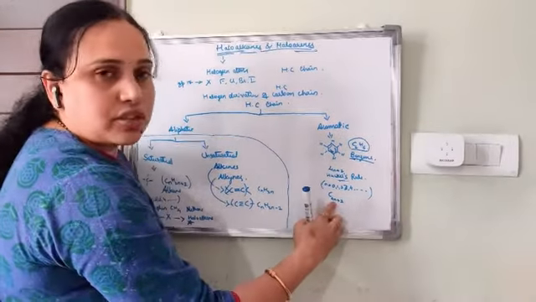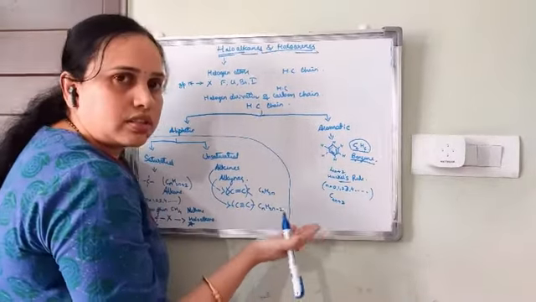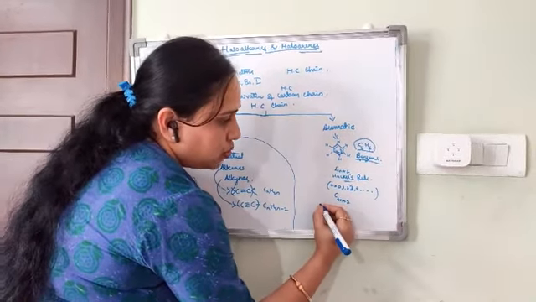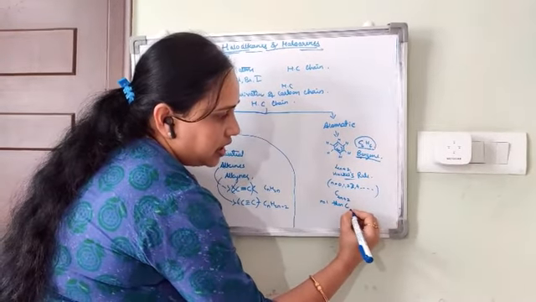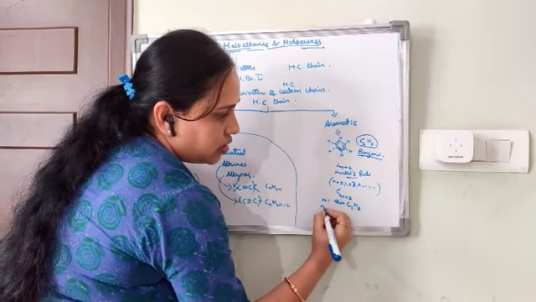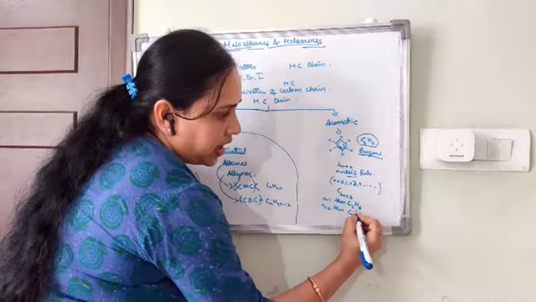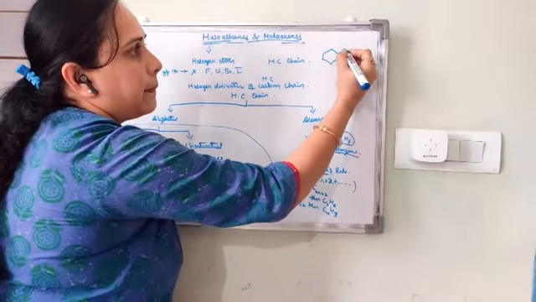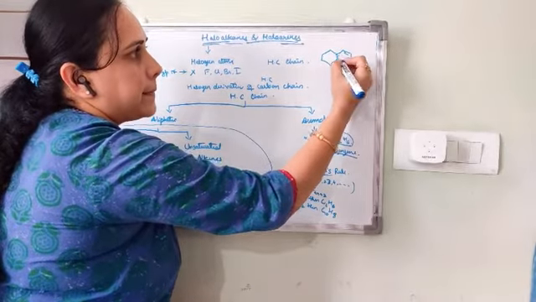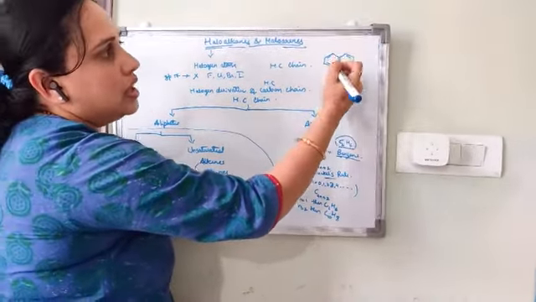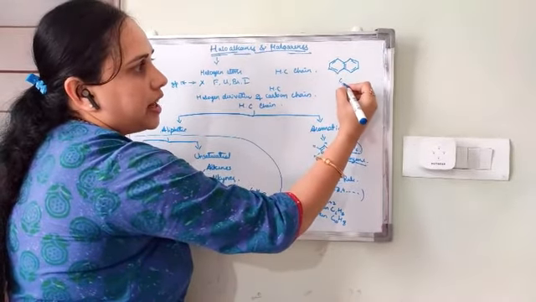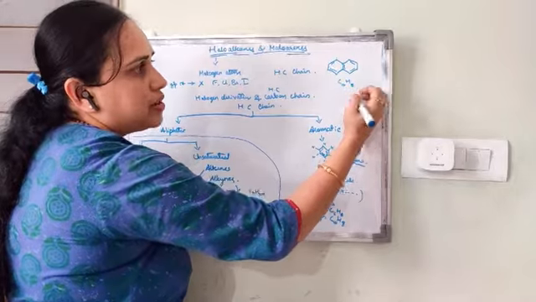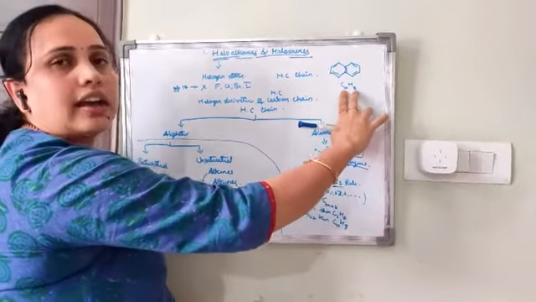If n is equal to 1, then C6H6. If n is equal to 2, then C10H8, with 10 carbons and 8 hydrogen atoms.